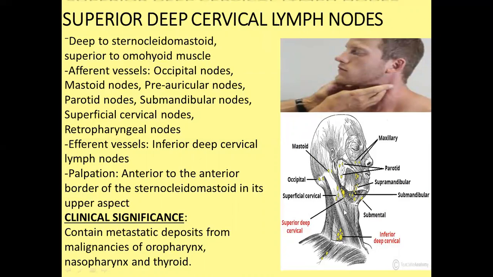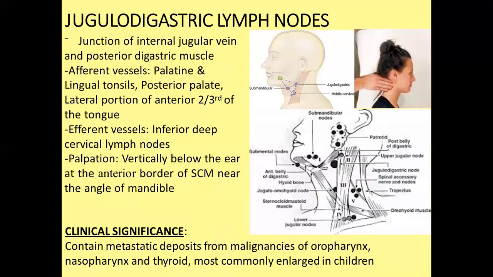It receives lymphatic drainage from the occipital node, mastoid, preauricular, parotid, submandibular lymph node, superficial cervical lymph node, and retropharyngeal lymph node. But that drains into the inferior deep cervical lymph node, which lies below the omohyoid, that is the inferior deep cervical. So it contains metastatic deposits from malignancies of the oropharynx, nasopharynx, and thyroid, but these lymph nodes consist of two lymph nodes, jugulo-omohyoid and jugulo-digastric lymph node. So first of all, the jugulo-digastric lymph node.